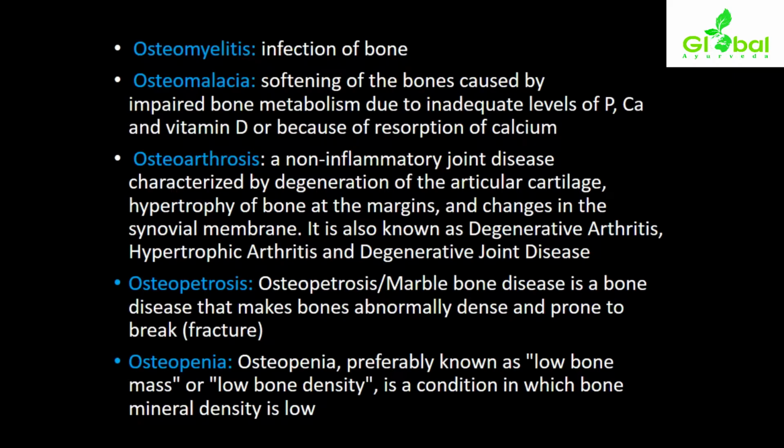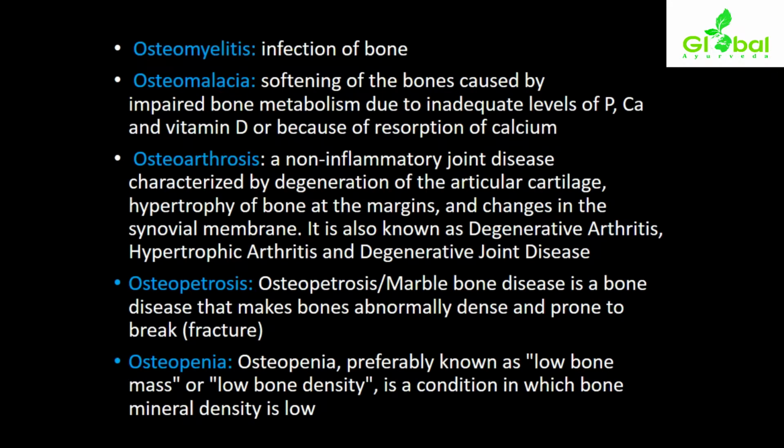Osteoarthrosis is a non-inflammatory joint disease characterized by degeneration of the articular cartilage. There will be degeneration happening in the cartilage region and it will be non-inflammatory. There is hypertrophy of bone at the margins. Over the margins of the bones there will be increased size, and changes in the synovial membrane. It is also known as degenerative arthritis. At other times it is called hypertrophic arthritis because of the hypertrophy happening, and degenerative joint disease is another term related to osteoarthrosis.